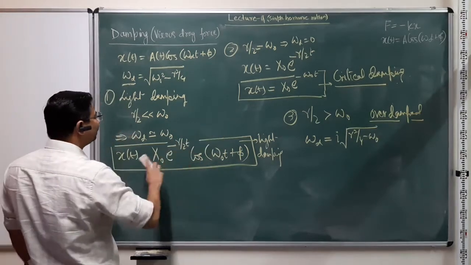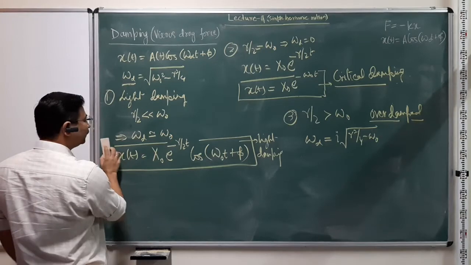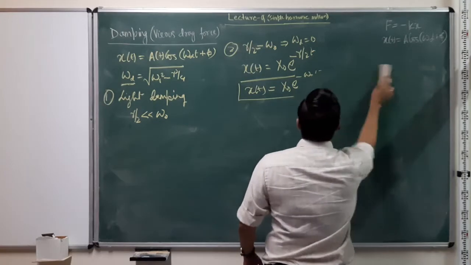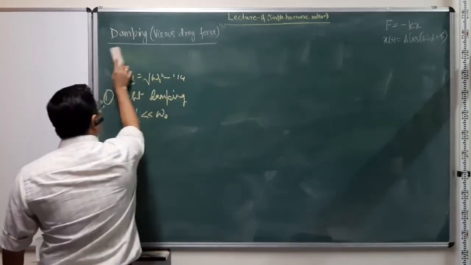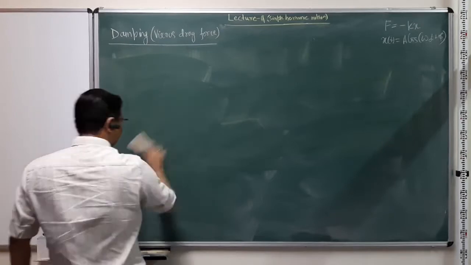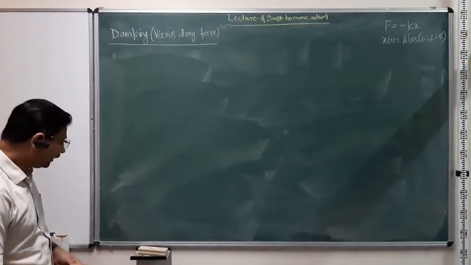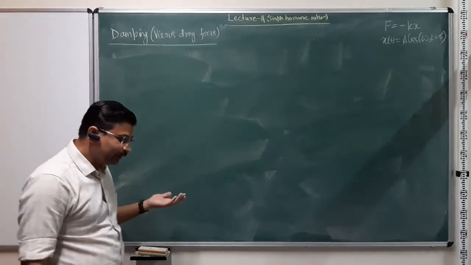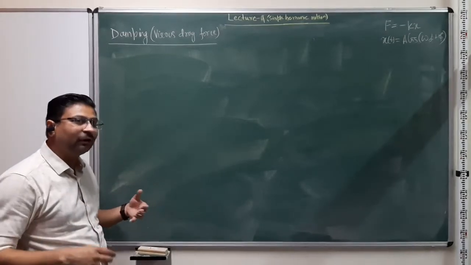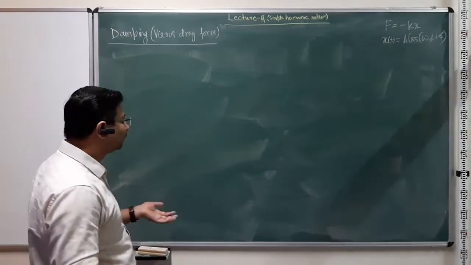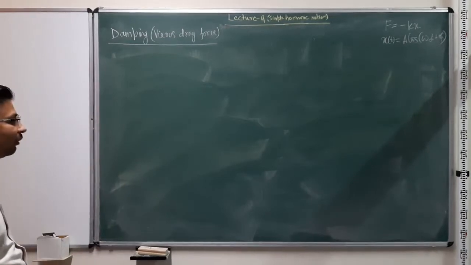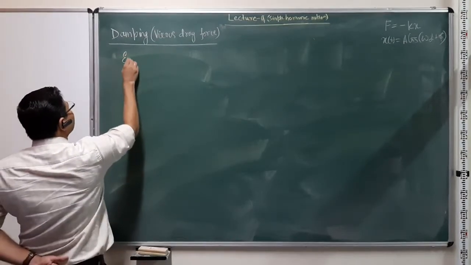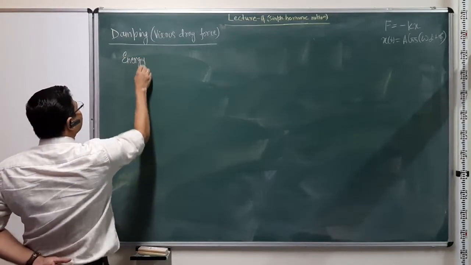So these are the different scenarios that can happen with the damped system. And now what we can do is look for the energy loss. Since I said that this damping term is a non-conservative force, the energy is going to change now. The system will not be in a constant energy mode. So there will be loss in energy, and we need to find out how that change in energy depends on the damping.